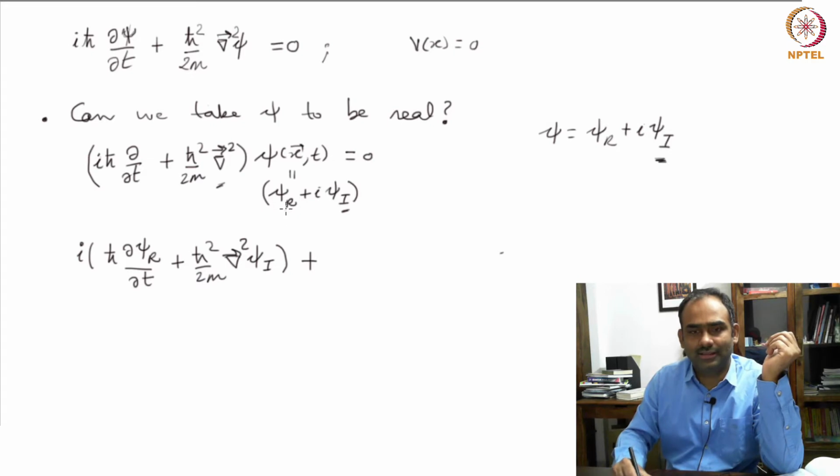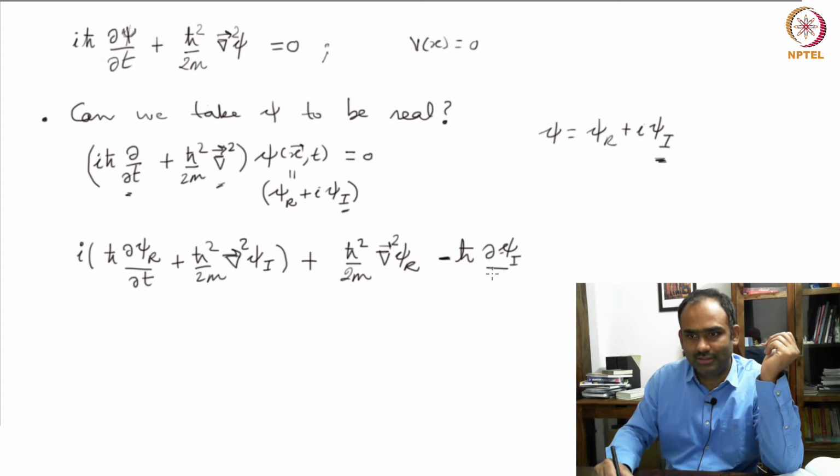plus let us collect the real parts. So, when you have this operator acting on psi r, you get a real contribution. And when the first operator acts on this one, the two i's give a -1 here, then you have an h bar, then you have del psi I over del t equal to 0.